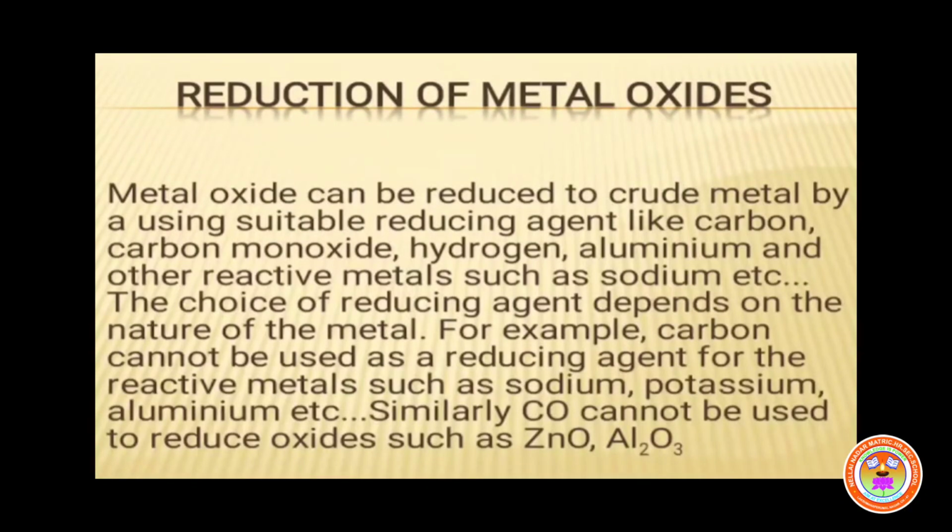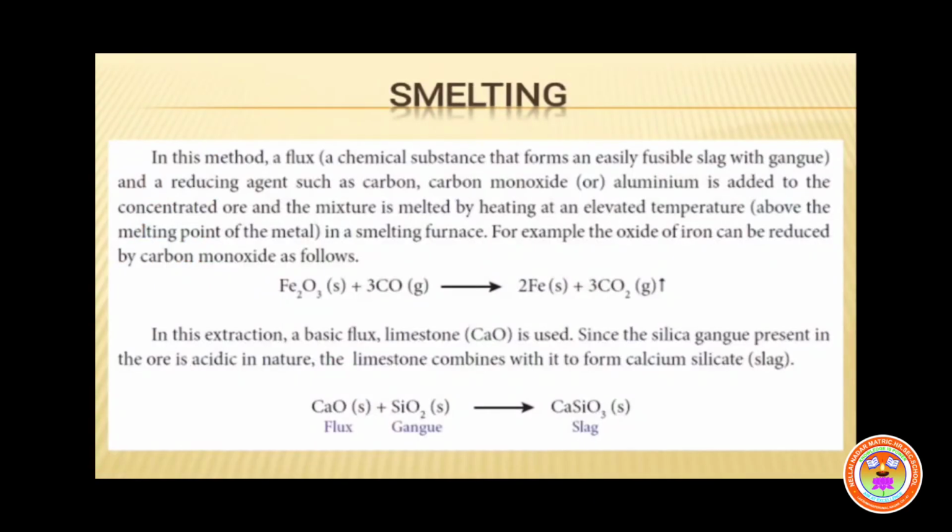Under reduction of metal oxides, we are going to see how metal oxides are reduced to metals by smelting, by carbon, by hydrogen and by aluminium. Now we are going to see smelting.